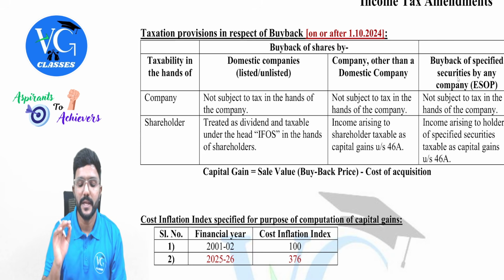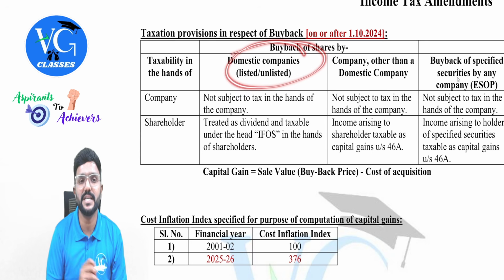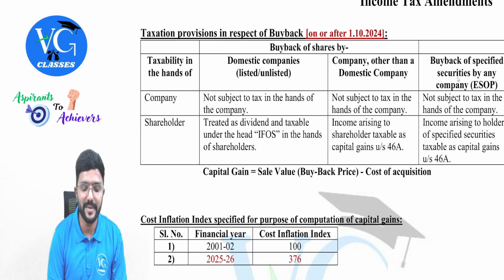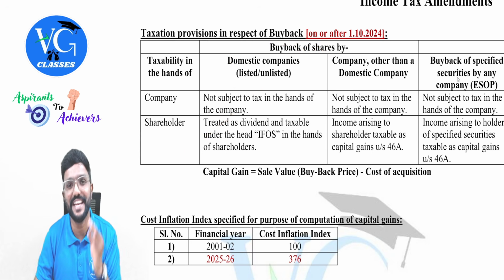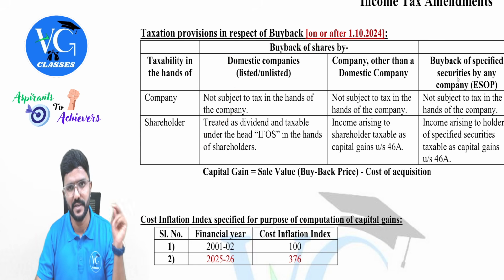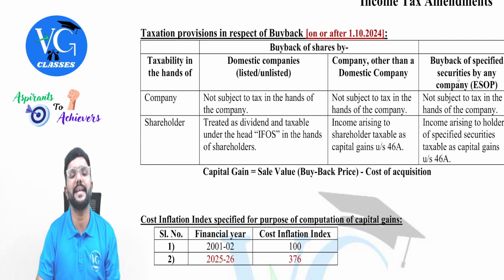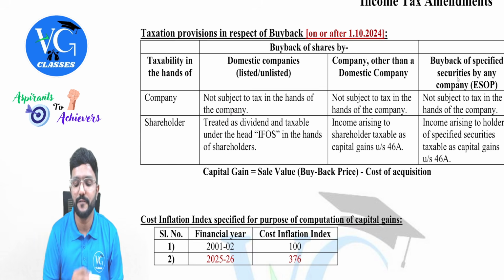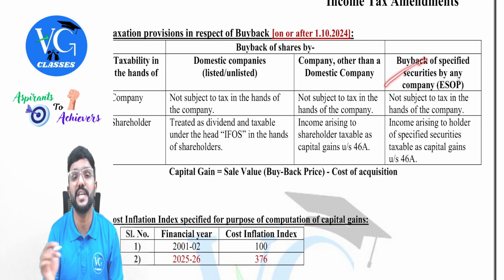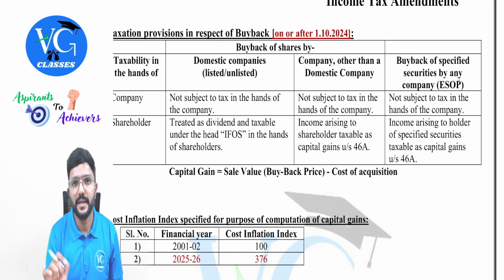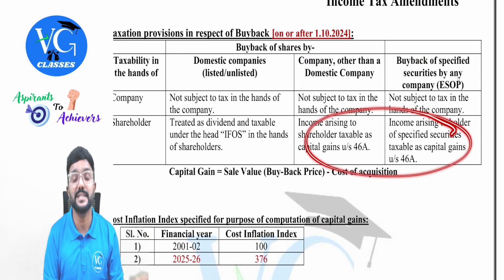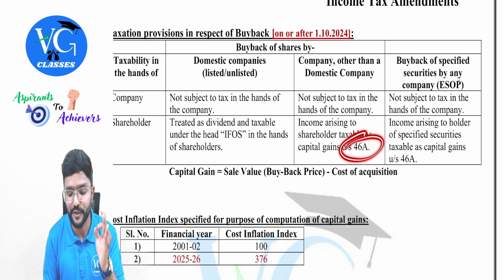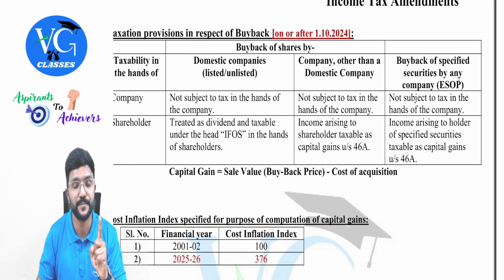What is it? Sir, if there is a buyback of shares from a domestic company, then it is taxable in the hands of shareholders as dividend income without allowing any expenses. Straight away, the buyback price will become a deemed dividend under section 222 and taxable under the head other sources. Whereas, if there is a buyback of shares by any company other than domestic, or with respect to buyback of ESOP shares by any company, the income will be taxable in the hands of shareholders as capital gains income as per section 46A and not other sources.